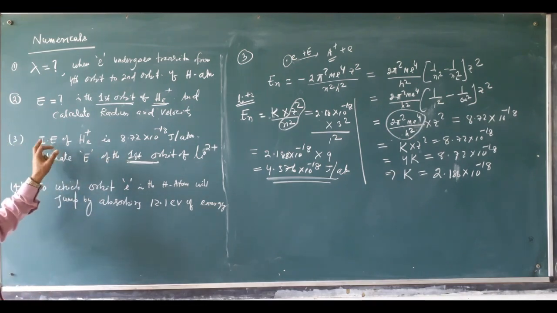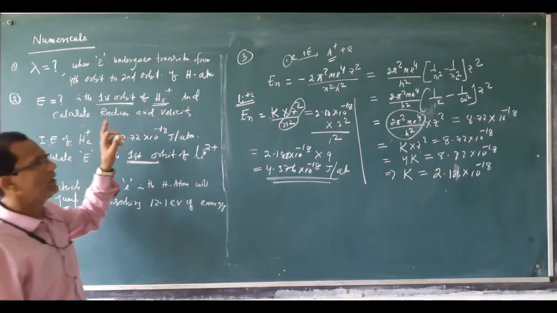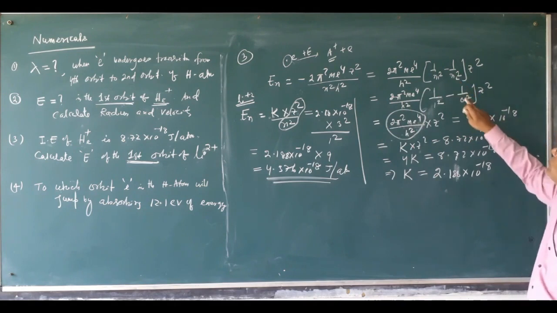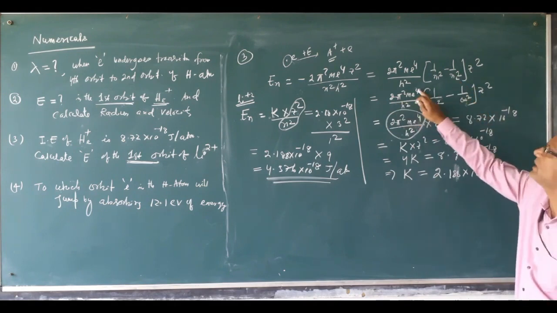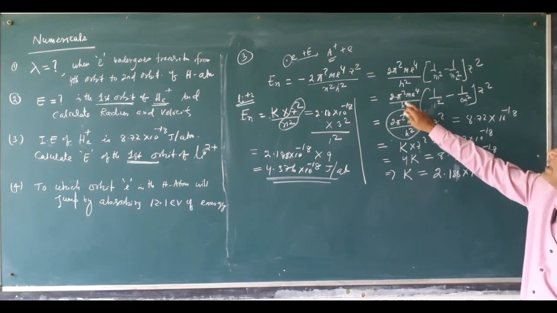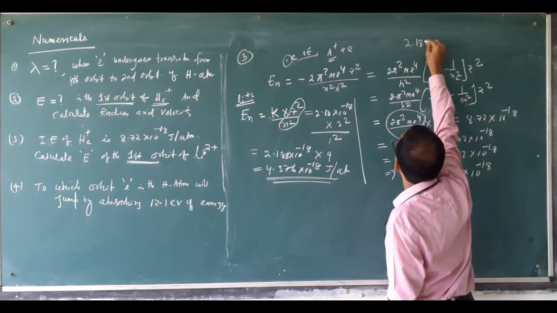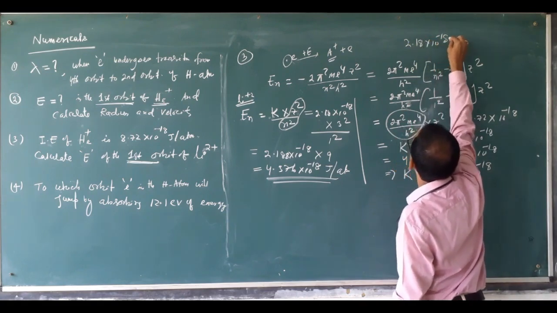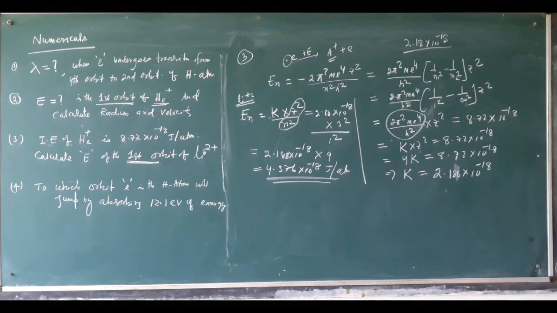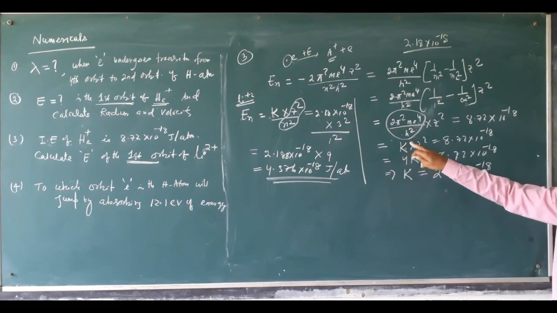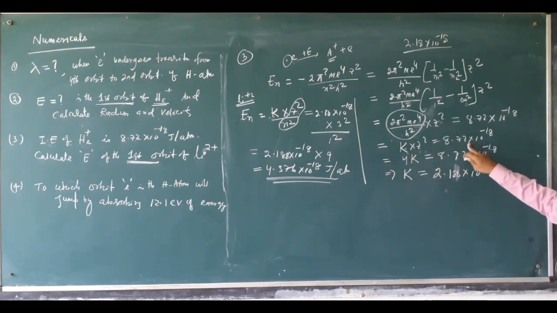But the question is a type of confusion. The ionization energy of helium is given, and ionization energy means the energy required to remove the electron completely, which means n2 is infinity. That's why, in place of 2π²me⁴/h², you can put the value 2.18 × 10⁻¹⁸ from the previous formula; that is also okay. Or you can use k times Z², since n is 1, already calculated. So this is the k value.